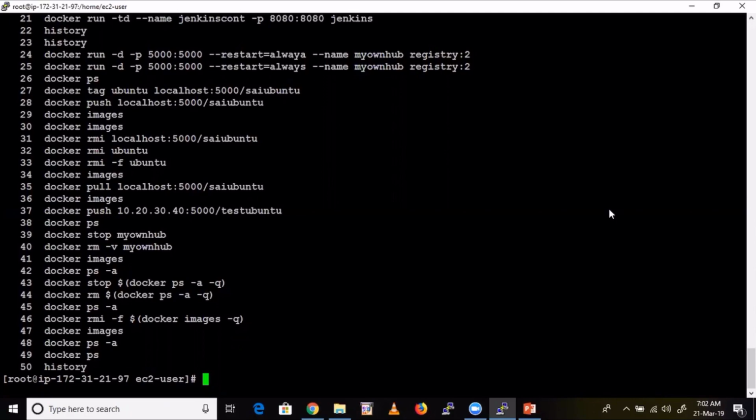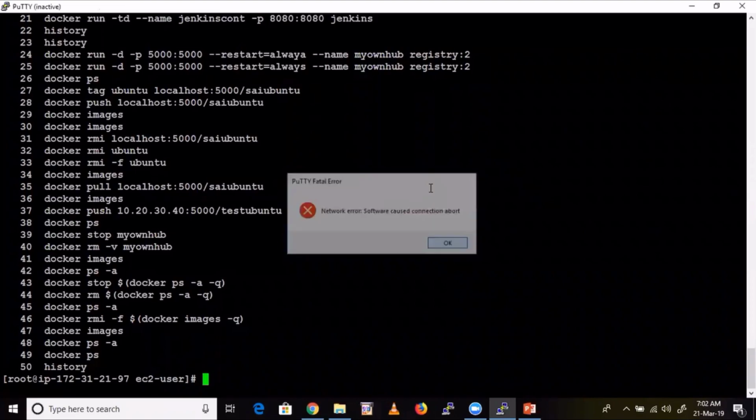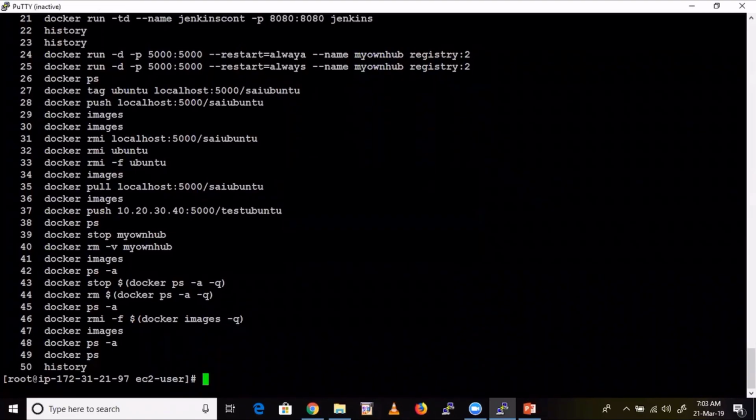One more thing: we have already discussed the Dockerfile. Is there any chance to run multiple images from one Dockerfile? With one Dockerfile, you can create only one kind of image, because it is built from whatever instructions you give in the Dockerfile.